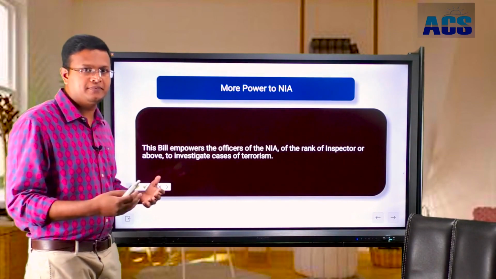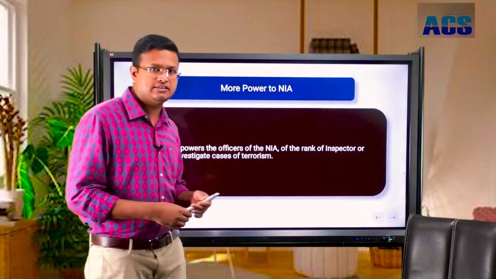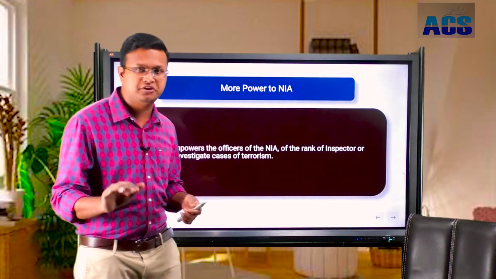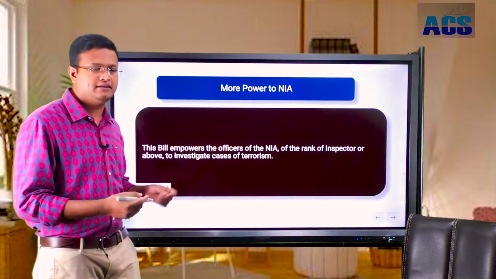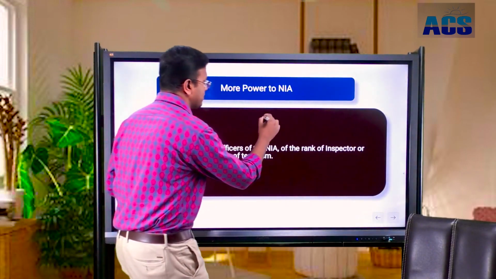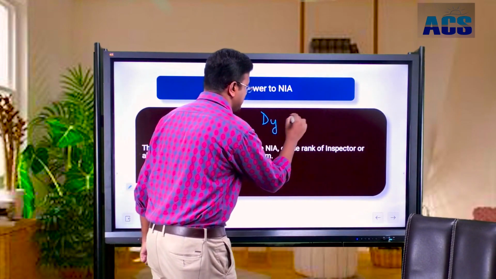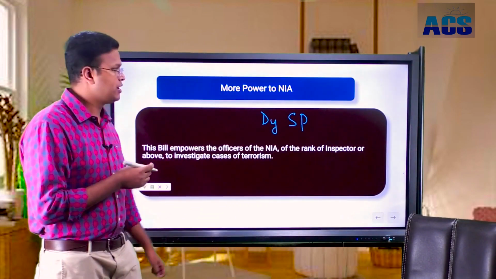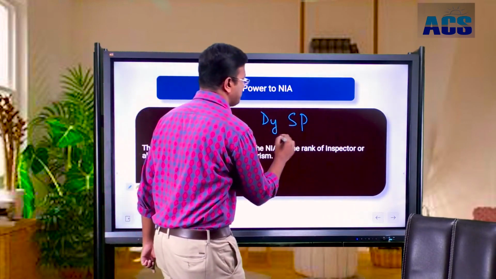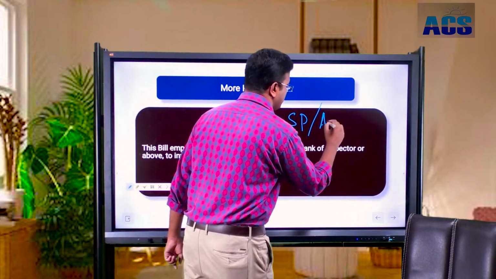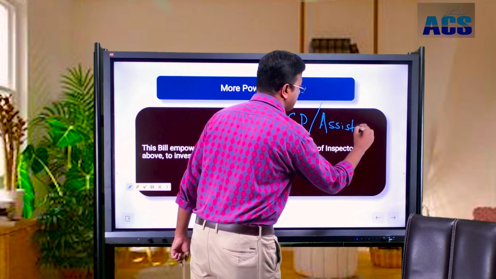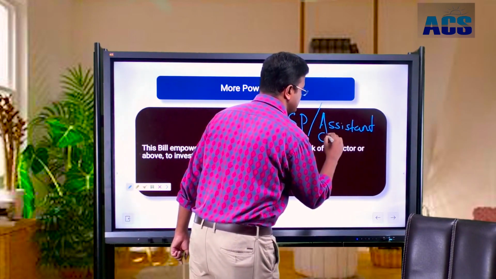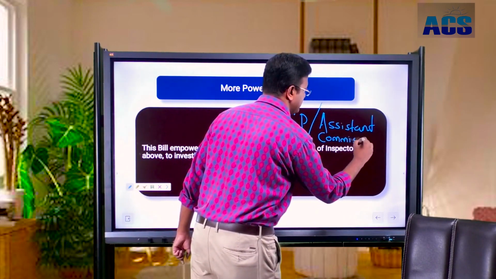How? Earlier, investigating a case which involves any activity of terrorism could be done by the Deputy Superintendent of Police, DYSP, or an Assistant Commissioner, a police officer in the rank of Assistant Commissioner, who had the power to investigate a case involving terrorism.